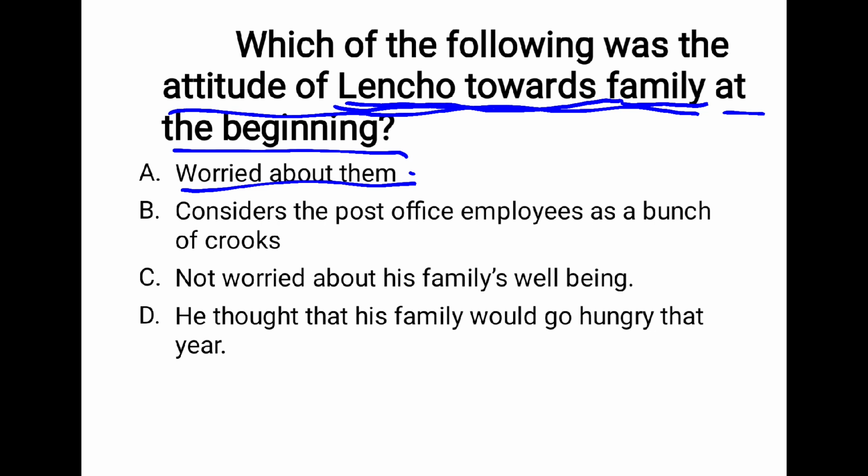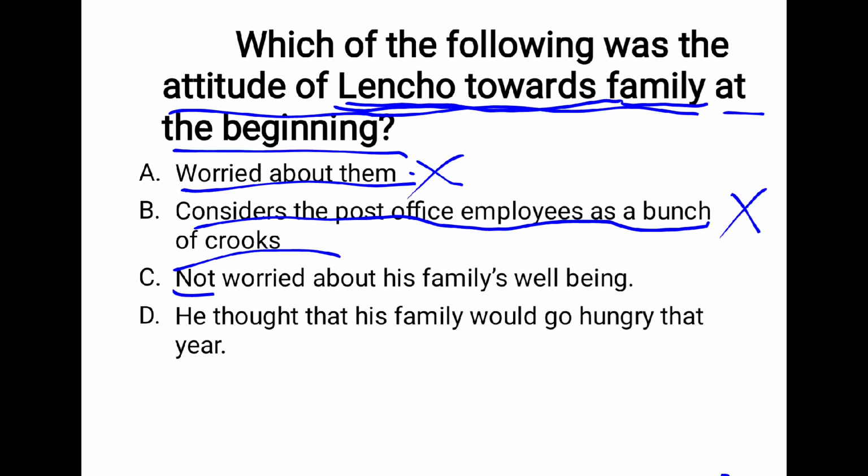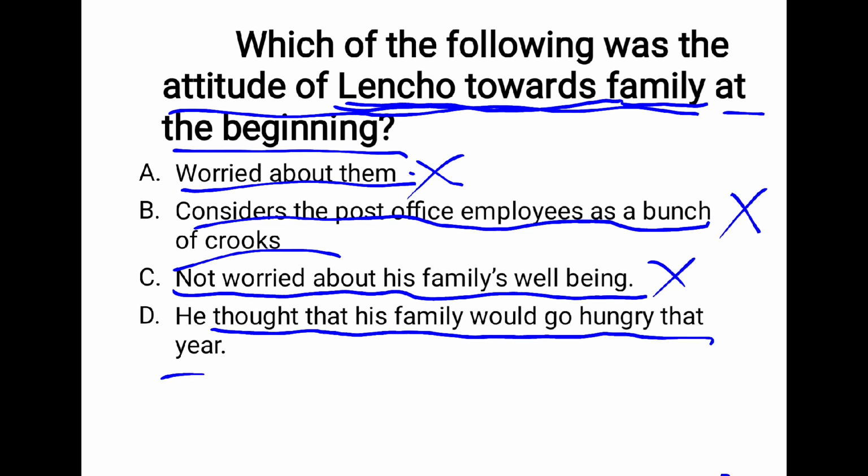I think all of you know this is not the right one here. Consider the post office employees as a bunch of crooks. If we go through the end of the chapter, he has made a judgment that the post office employees are a bunch of crooks. So this one will also be wrong. The third one, he was not worried about his family's well-being. This is also not right here, but if we look at the final option, that he thought that his family would go hungry that year.